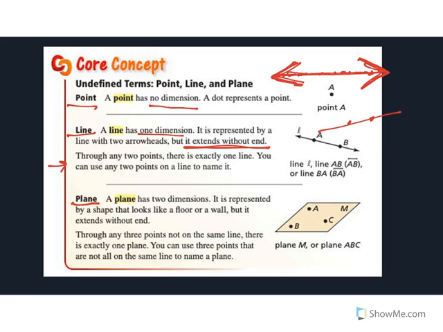And then a plane has two dimensions. This is not a plane that flies through the air. This is a geometrical plane. It's a flat surface. If I said, what's a plane, and you said it's a flat surface, that's good. That's the definition we're looking for. Your walls, your floors, the desktop, the screen of your Chromebook, those are all planes. So it's any flat surface, and it can have any number of points on it. When we are drawing one, because we can't draw two dimensions, we usually draw it kind of like a slanted shape that looks like a parallelogram.